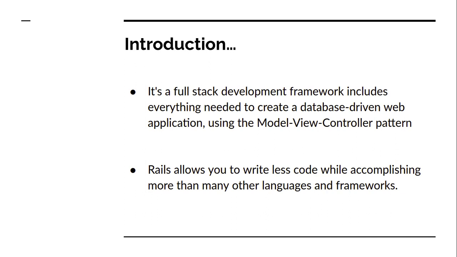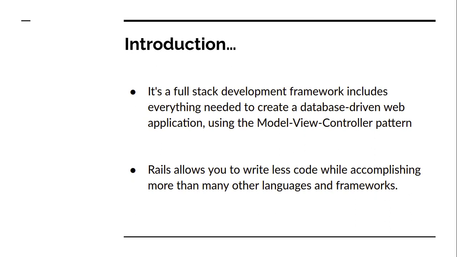Okay. Now, another point is that Rails allows you to write less code while accomplishing more than other languages and frameworks. You do not have to write too much code for everything. For example, Rails supports ORM, that is object relational mapping, and hence you can avoid writing raw SQL queries for fetching data from the database. You can write shorter ORM queries. This is just an example, and there are many other things and methods that you can use, which are inbuilt and supported by Active Record and Action Controller, and then you can directly implement them into your program, so it will save you time writing large code.